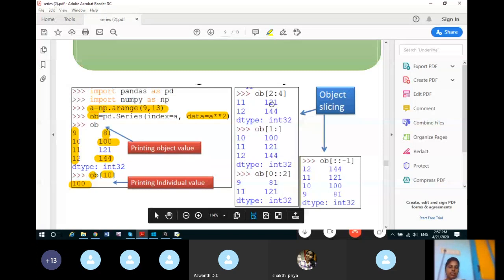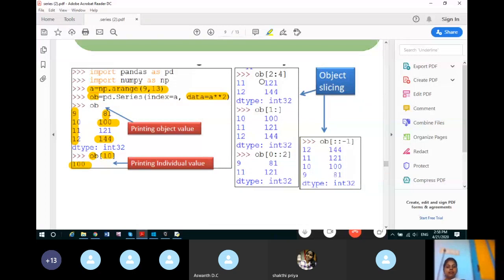Understood? Then the next example is how you can slice the series. So here the OB series was having data and index like this. If I am doing slicing for the series, then OB 2 is to 4. Then 2 is the start value and 4 is the stop value. So it will go up to 4 minus 1. So again starting from 2. What is 2? Here indexes are 0, then index is 1, then index is 2. It will take you to the index 11.